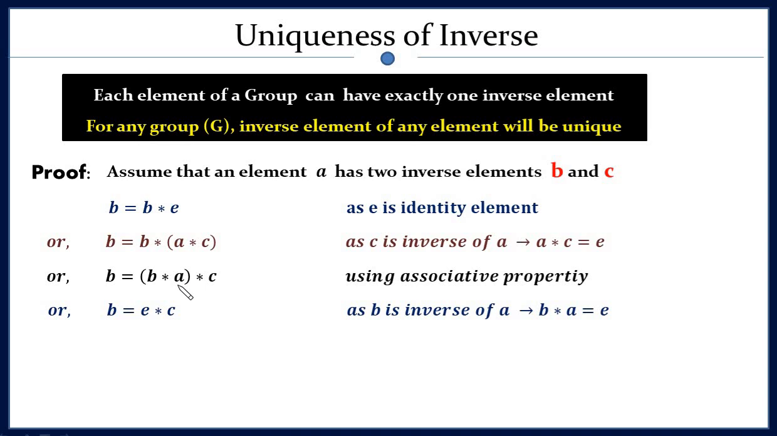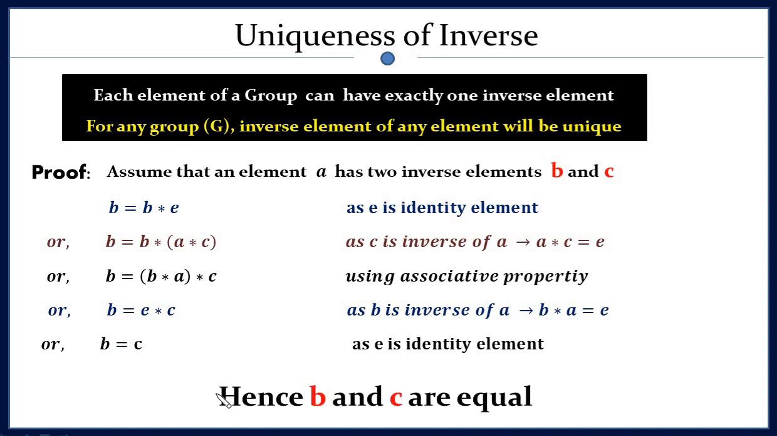What is B star A? B star A is E, because B is the inverse element of A. Therefore B star A will be E. Further, as E is the identity element, E star C will be C, because the binary operation of any element with the identity element results in the same element. So B is equal to C. Hence B and C are equal, which means the inverse element is unique.